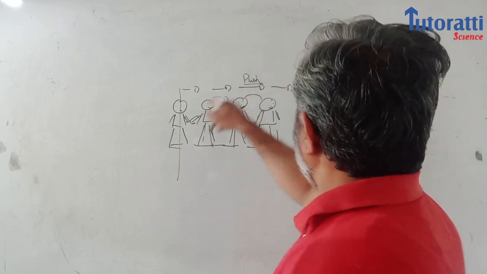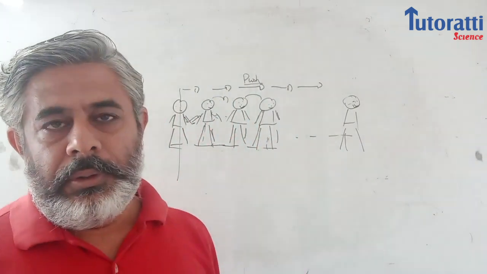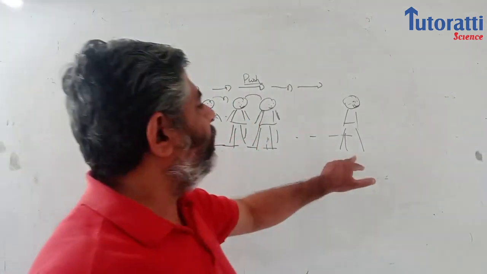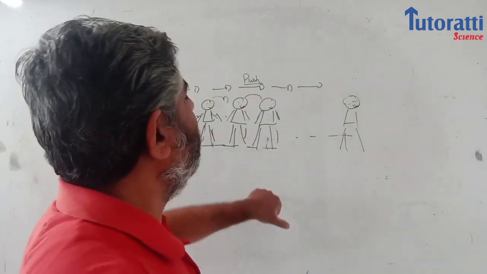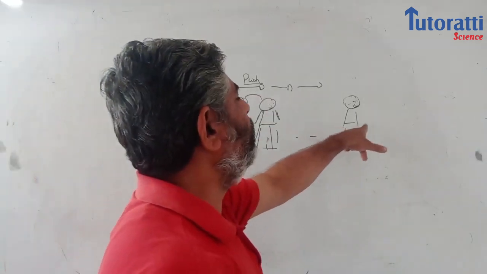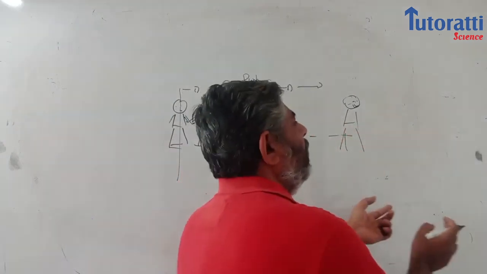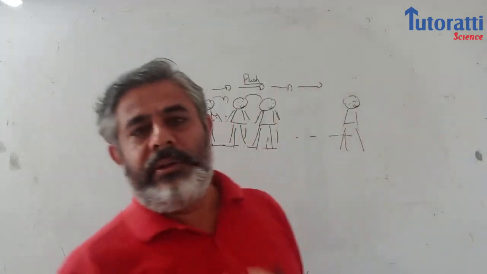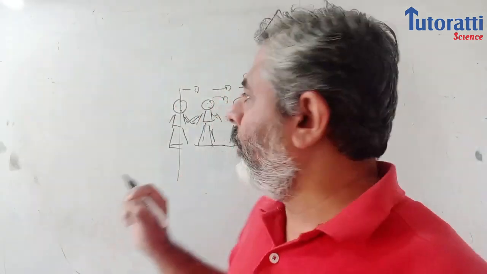So this push got transferred. So can I say that a push has traveled from this person to this person, but this person is wherever he was, this person is wherever he was, and then finally this last person, if there is no one, can either fall down, or if he is alert, he can also stand back. Now that is exactly what happens in a wave.